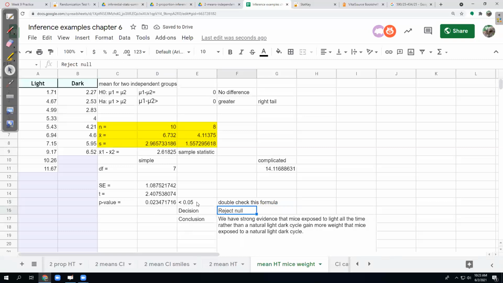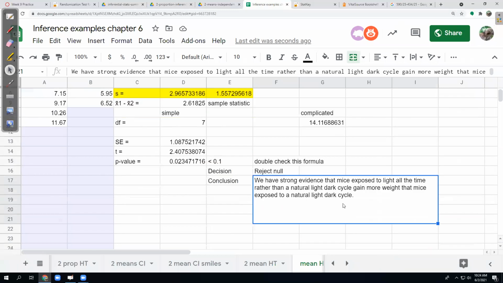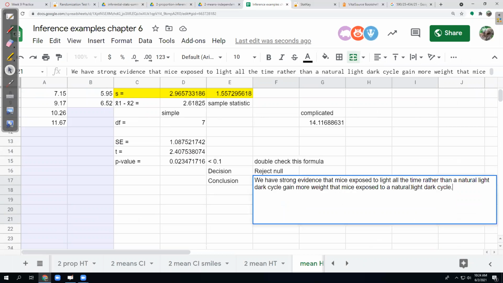Since it is smaller than my alpha, oh, I have a different alpha on this problem than the last one. My decision is to reject the null, and then here I write what that means. I'm just going to blow this up again so you can read that. So here's what I thought the conclusion was. We have strong evidence that the mice exposed to light all the time rather than a natural light-dark cycle gain more weight than mice exposed to a natural light-dark cycle.